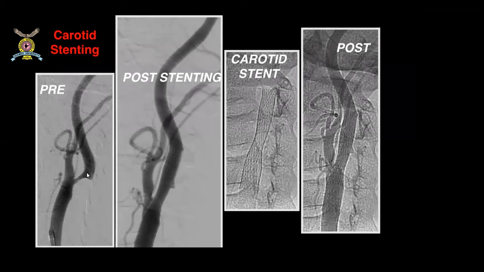Sometimes what we get is something known as a carotid stenosis. What is a carotid stenosis? It is the atherosclerotic or cholesterol plaque deposition, which is leading to obstruction of the blood flow to the carotid brain blood vessels. So the brain is not getting enough blood supply. For such patients, we have something known as carotid artery stenting, like a coronary stenting. We place a stent, we open that blockage, so the patient will not have any decreased blood supply to the brain. This is one case we have done in Bharati Hospital, and this is the carotid stent. This will be placed in the neck. And this is the image after the stenting.